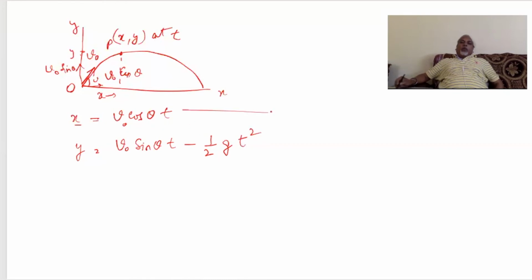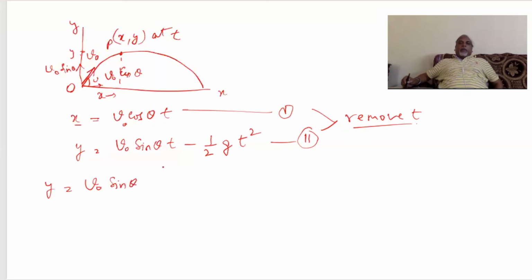Now this is one equation and this is your second equation. From this you remove t. Now let us remove t. y will be V0 sin theta, t will be nothing but x upon V0 cos theta.